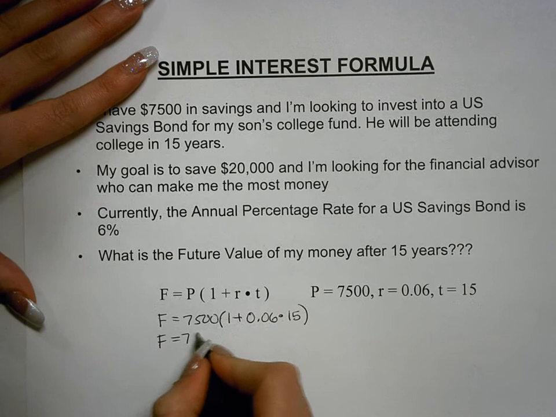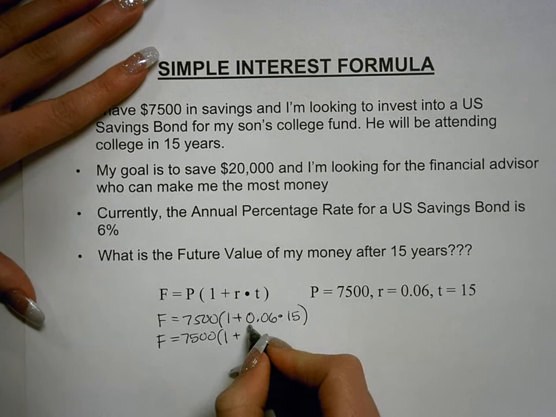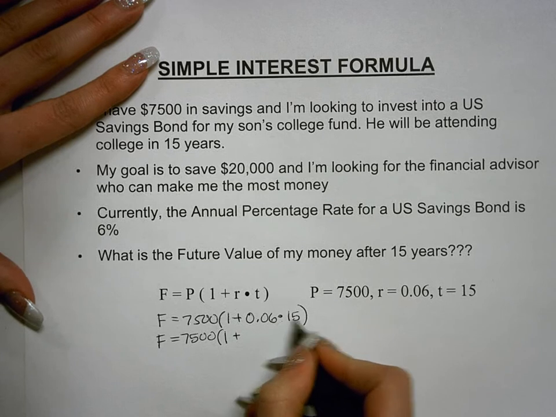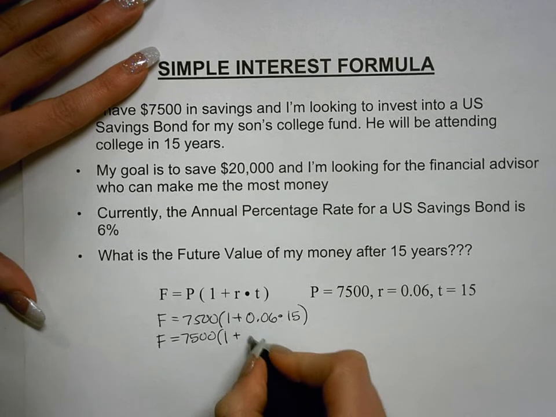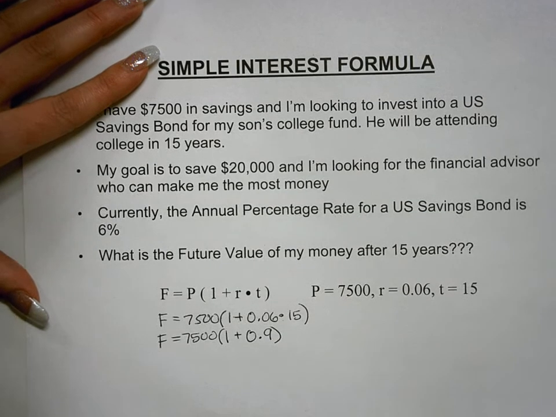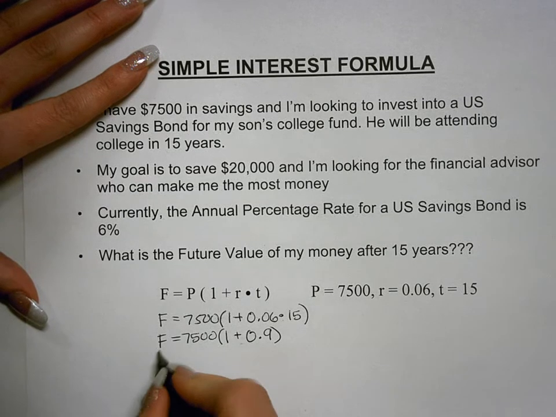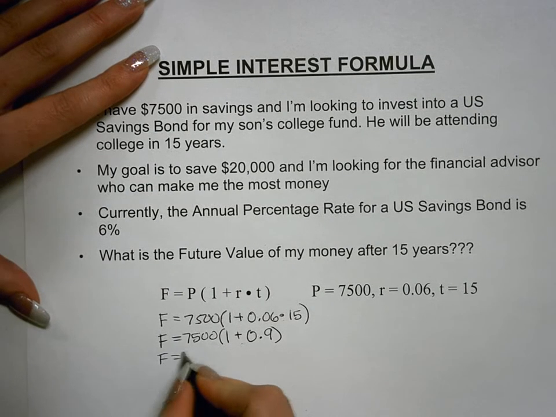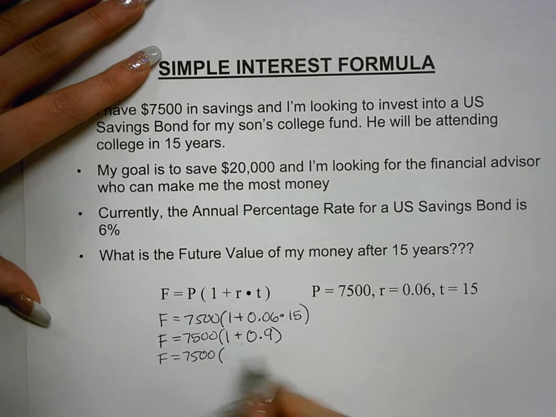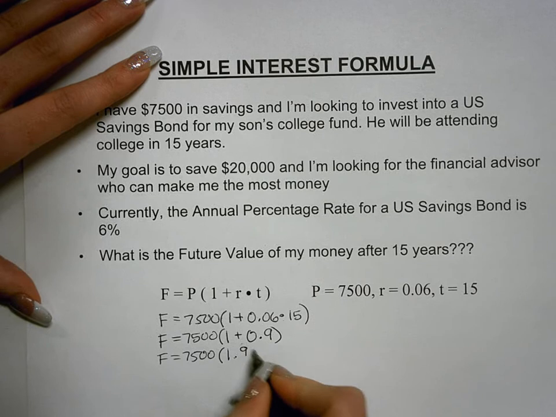F equals 7,500 multiplied by the quantity 1 plus, and we're just going to do that one thing, 0.06 times 15. And when you multiply those two together, what you end up with is 0.9. Now the next thing in the order of operations tells us to do the parentheses, and so we're going to do the addition inside the parentheses. So I'm going to rewrite F equals 7,500 times 1.9. 1 plus 0.9 is 1.9.